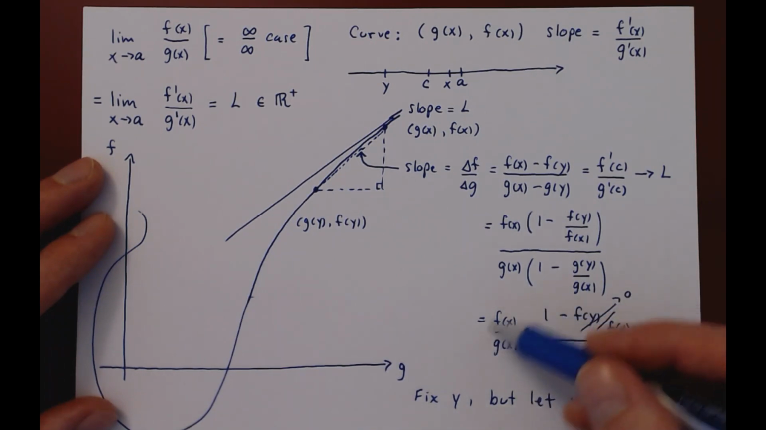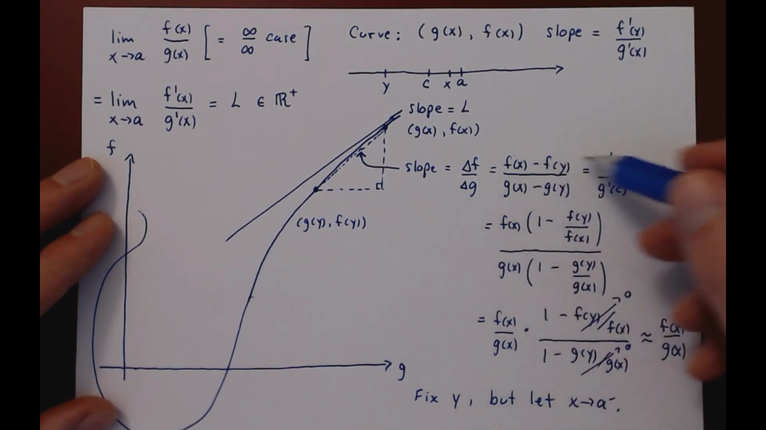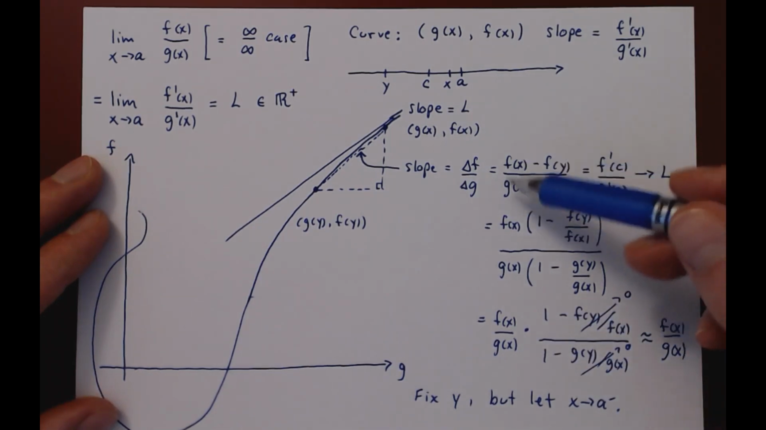times f of x over g of x, so the whole thing can be made arbitrarily close to the initial ratio f of x over g of x. And now we can go back and we have our connection. By fixing y and letting x approach a, f of x over g of x can be arbitrarily close to this term, which is the average slope.